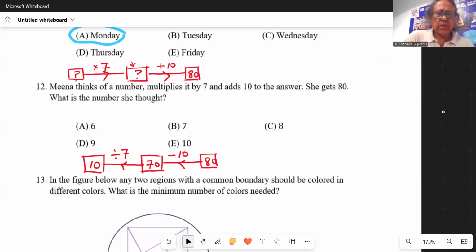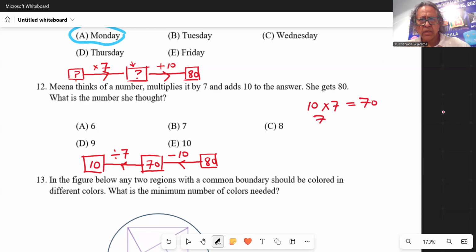So now we can check whether it's correct. She thought 10, and then multiplied by 7, she got 70, and added 10 to the 70. She got 80, right?